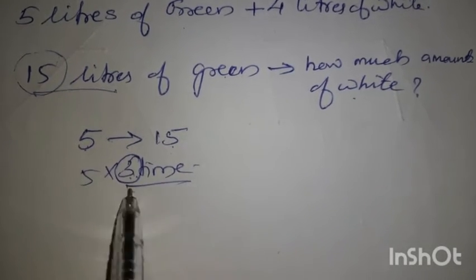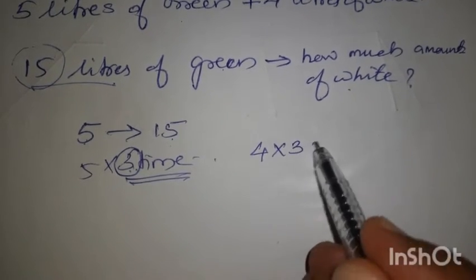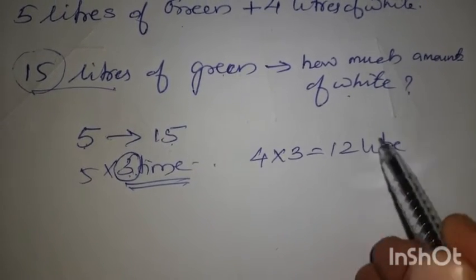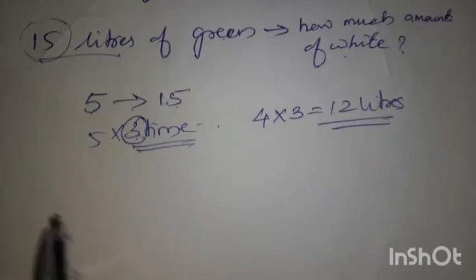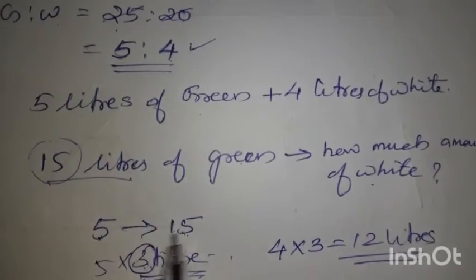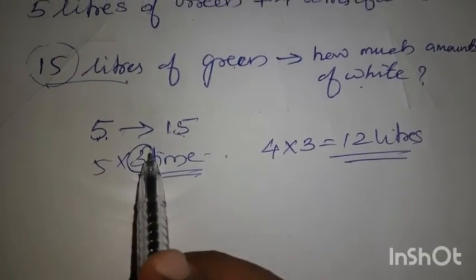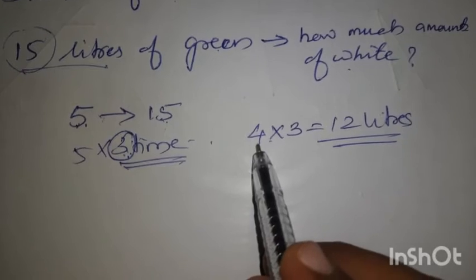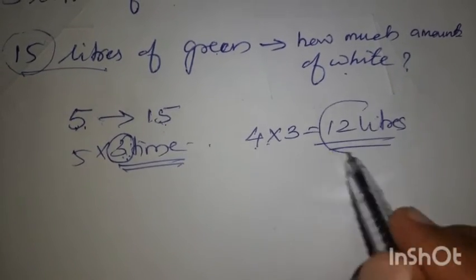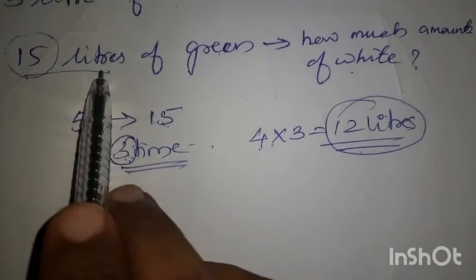The same 3 times you have to add with the white also. So 4 into 3 equals 12 liters. Okay. So how many times 5 is 15? Our ratio is 5:4. How many times 5 is 15? 3 times. The same 3 times we have to add with the white also. So 12 liters of white is added with the 15 liters of green.